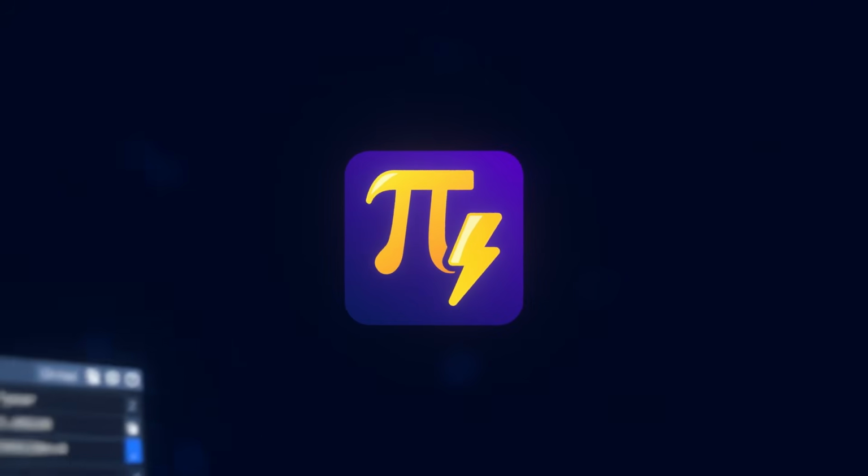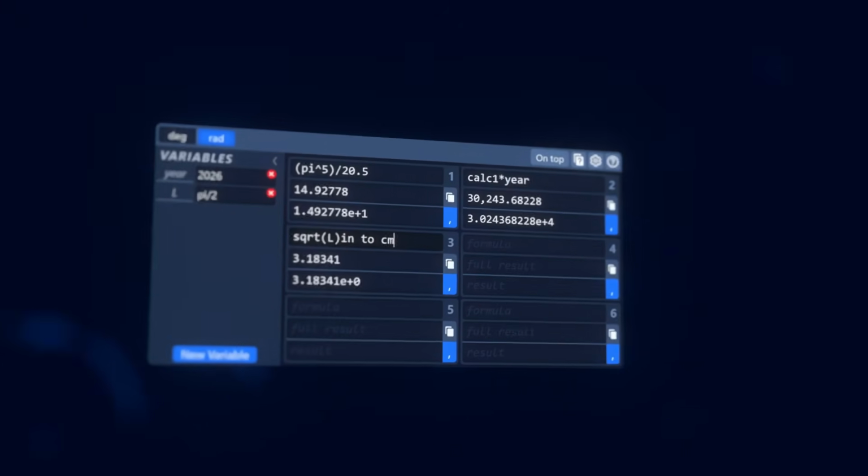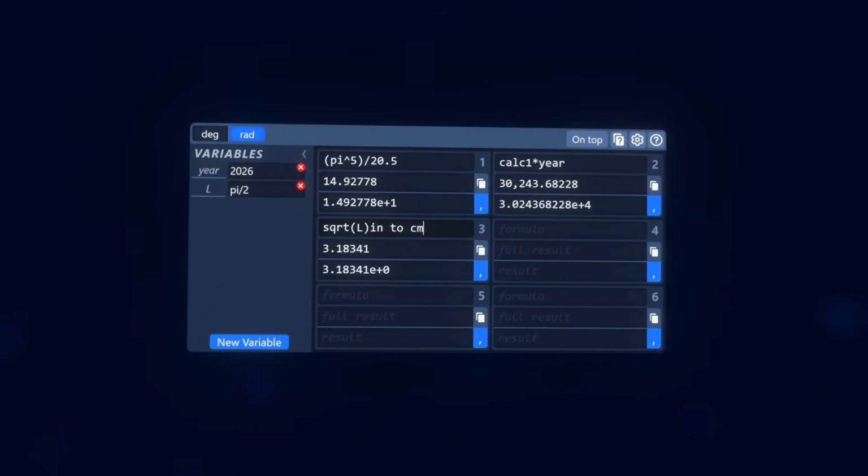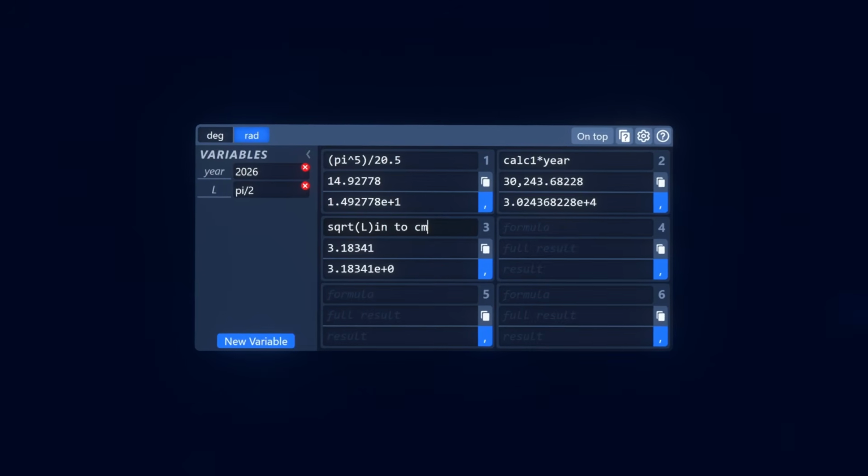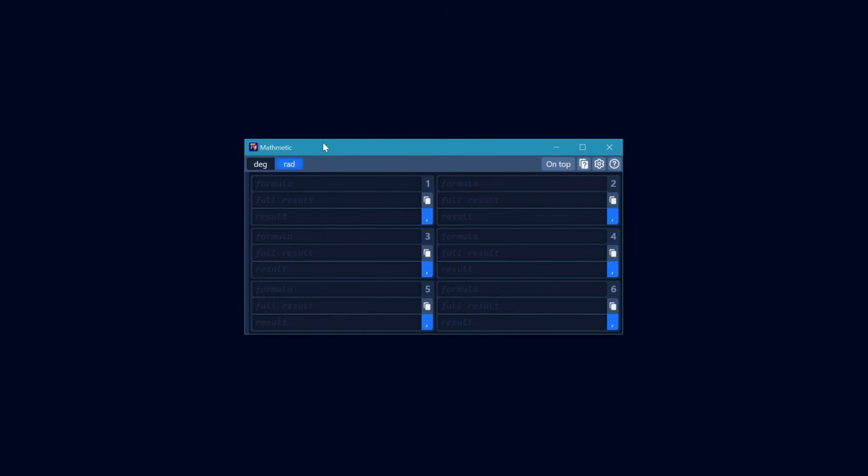This is Mathematic, a powerful and completely free multi-calculator workspace designed for speed, precision, and extensive functionality when working with numbers. Anyway, sales pitch aside, or free pitch aside since it's free, I've been designing and perfecting this software for over 3 years now. Basically, it takes a bunch of mathematical tools and combines them into one clean, efficient environment so that complex calculations are easier to organize and manage.